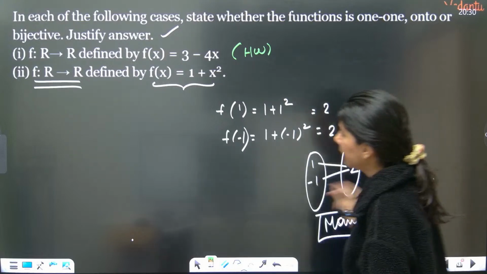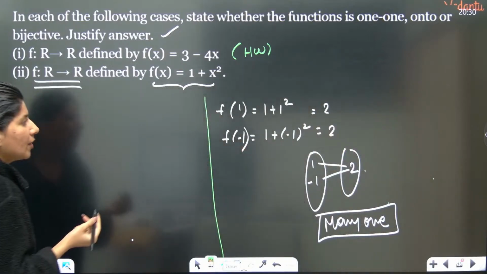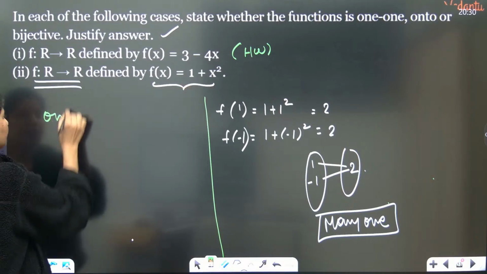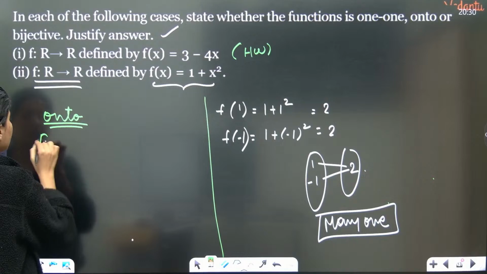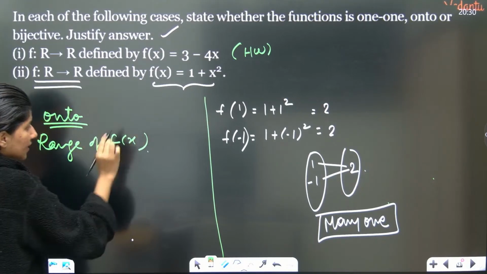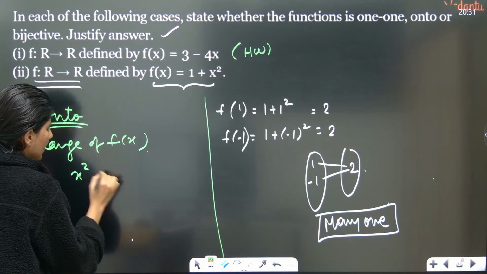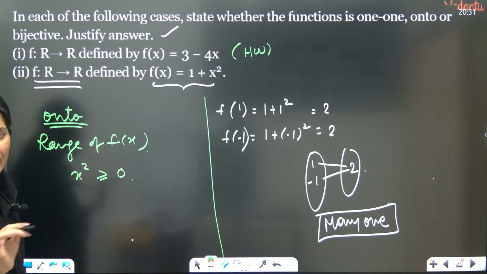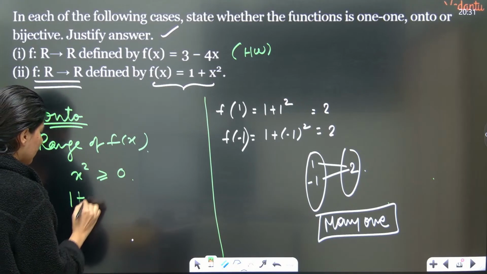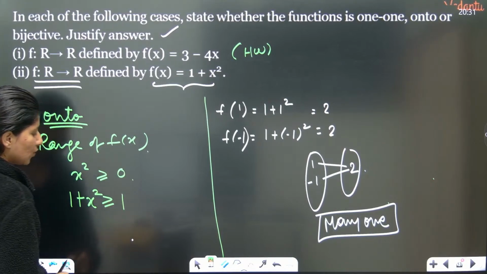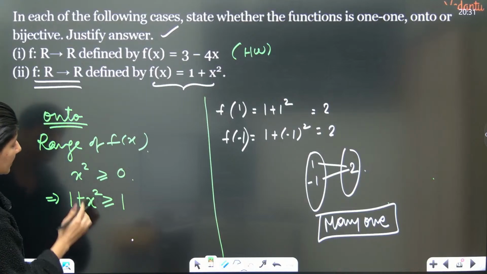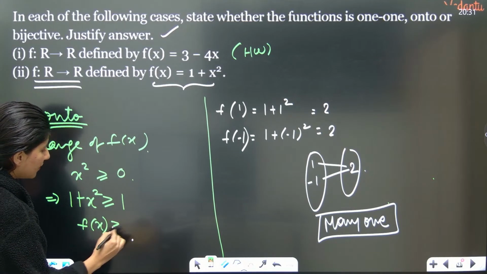And the answer is justified also. Okay. All right. Now, if I talk about the onto part, for onto we are going to talk about the range of f(x). How to calculate the range of f(x)? Understand. We know that x square is something which is always positive. X square cannot be negative. Now, if I add 1 to both sides of the inequality, we get 1 plus x square greater than or equal to 1. So f(x) is always greater than or equal to 1.